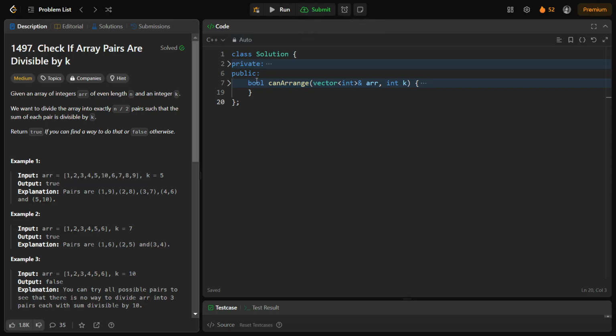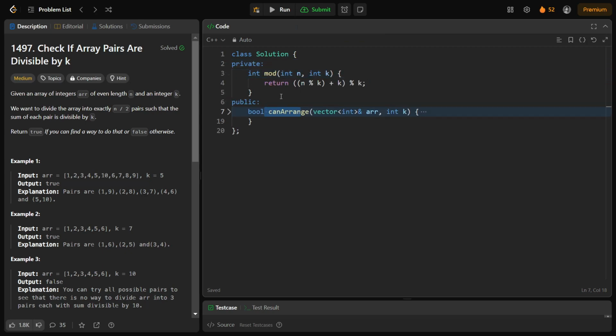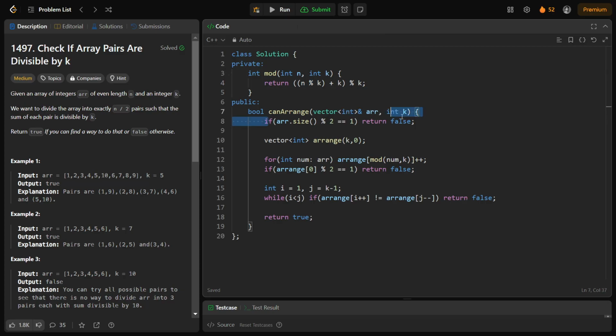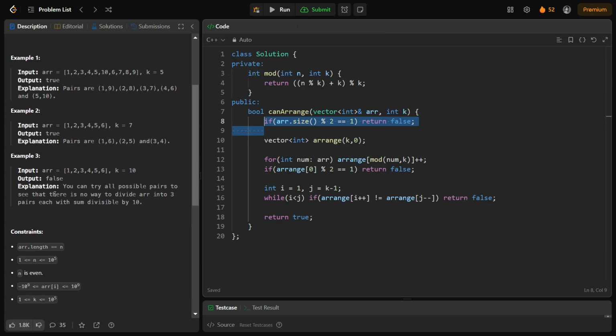Okay, so this bool canArrange. Before that, let's look at this private function, which is the mod. This is the modular operation I was talking about, and yep, quite straightforward. This is just because this could actually return us a negative number as well. So now what I do is I check if the array's size is even or not. If it is odd, you return false. Although it is given that n is even, so even if you remove this statement, the code would run fine. But just for the sake of understanding, I'm just writing this if statement.